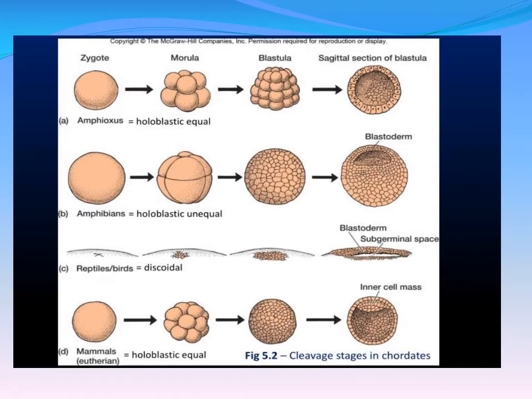So here in this figure also we can see the zygote. Zygote, morula, blastula, all these things we can see here. Holoblastic equal cleavage, holoblastic unequal cleavage, discoidal cleavage, again holoblastic equal cleavage.